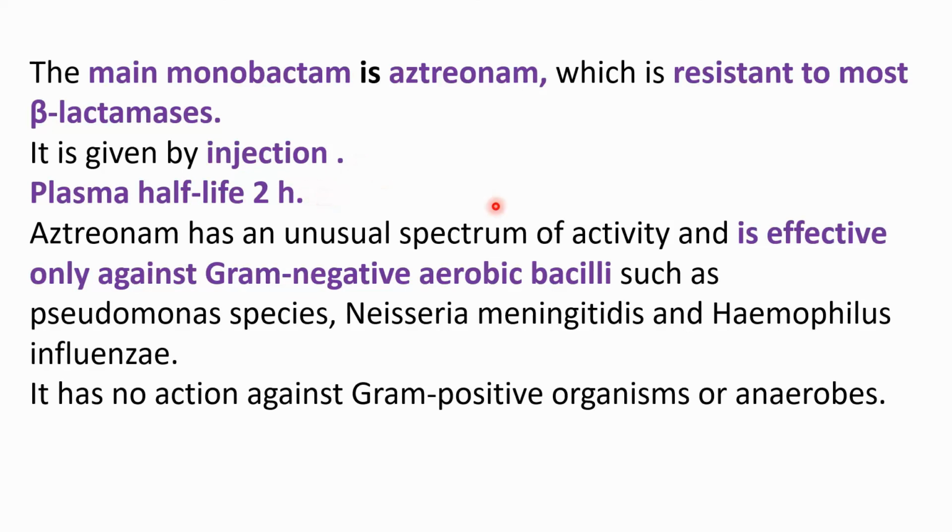Generally, it has a broad spectrum of activity and it is mostly effective against the gram-negative aerobic bacilli such as Pseudomonas species, Neisseria meningitidis and Haemophilus influenzae. It has no action against gram-positive organisms or anaerobes. So this is the drawback for this azithromycin.